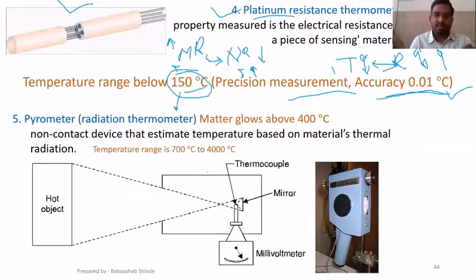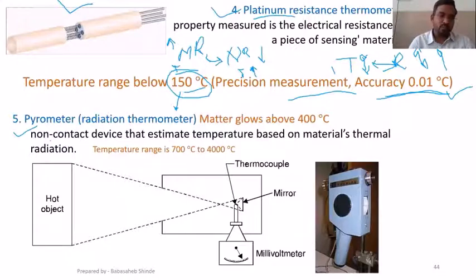Like in furnaces, if you want to measure temperature inside the furnace, you cannot go in to see what temperature it is, right? Or in some machines, while it is being operated, if you want to measure temperature of a particular location, you always cannot go to that location. In that case, you need to go for this pyrometer. So wherever access is not possible, or when you cannot go to that zone whose temperature is to be measured, we need to go for radiation pyrometers.